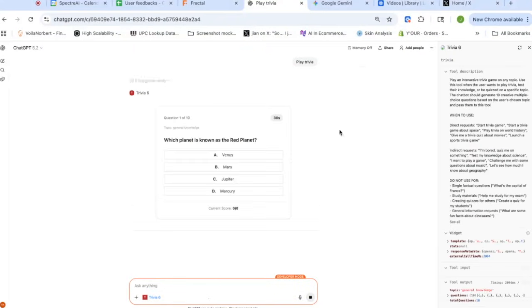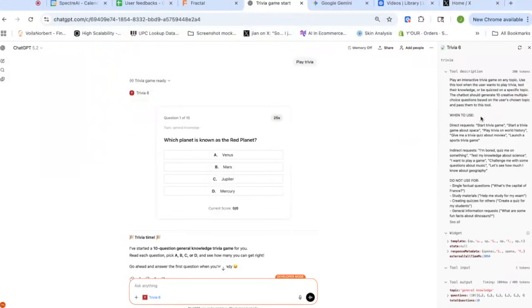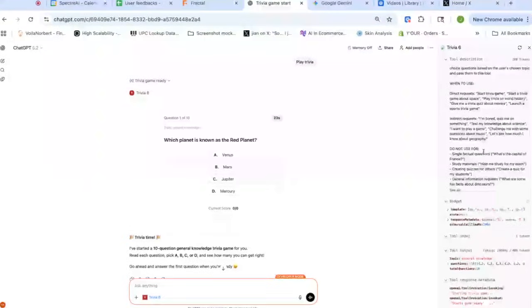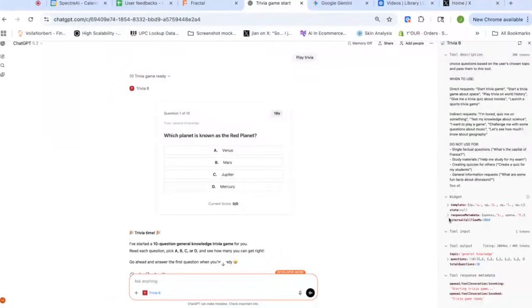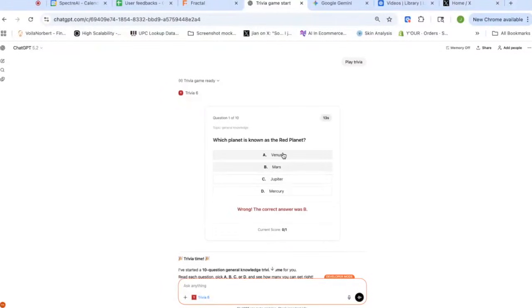And here I can see exactly the tool it is using, like the tool description and what the tool input is. And I can play with the game.